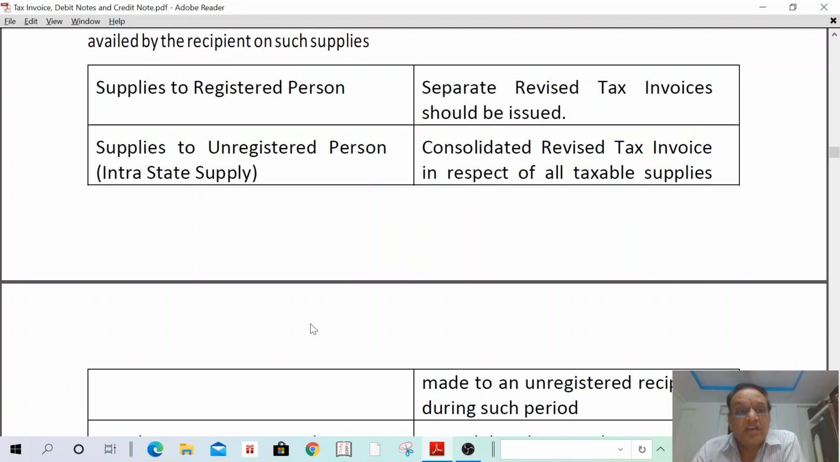And the third one, if the supplies are made to an unregistered person but such supplies are interstate supplies, that is outside the state, in such a case the value of supplies up to 2.5 lakhs, then a consolidated tax invoice is enough. But if the value exceeds 2.5 lakhs, a separate revised tax invoice shall be issued. Understand the concept? Okay.